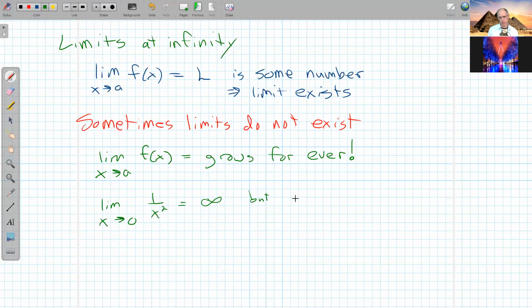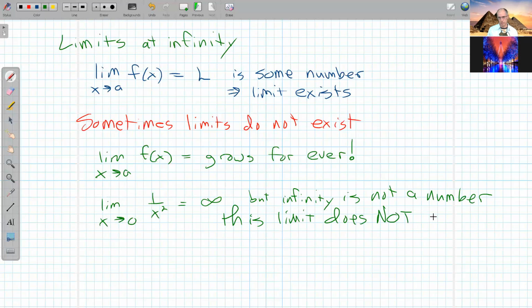But be clear here, infinity is not a number. This limit does not exist. However, the infinity tells us how it doesn't exist, so we can be specific about how it doesn't exist.